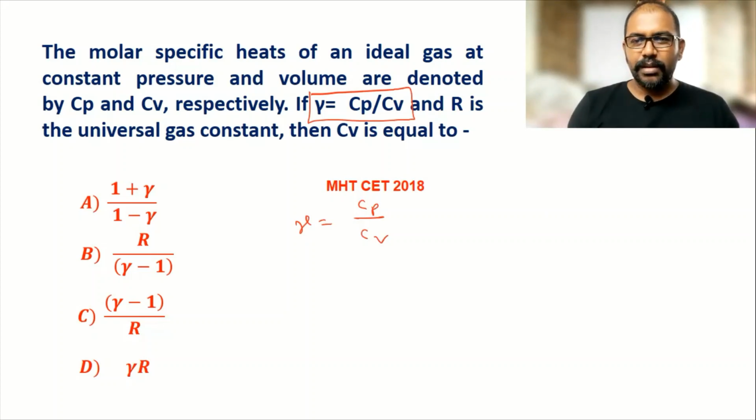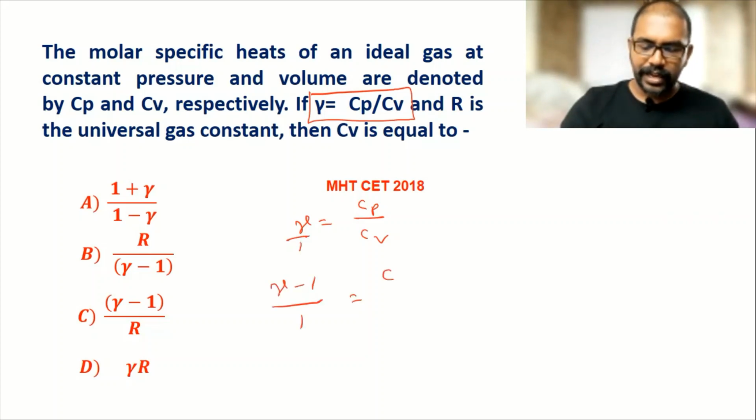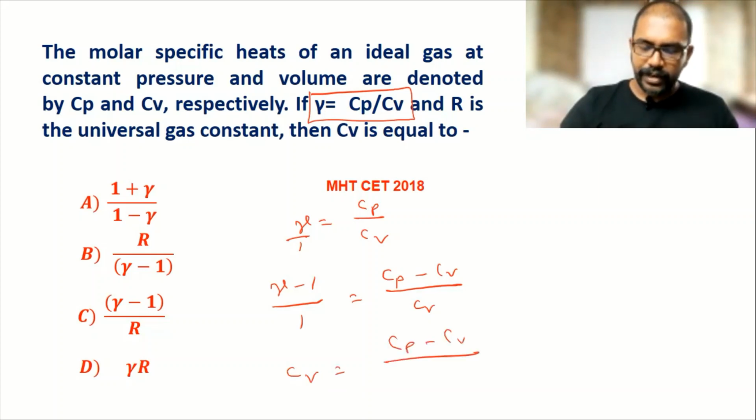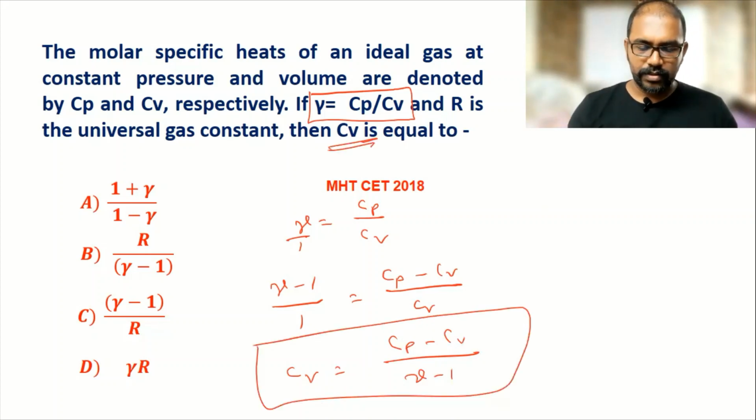So here some mathematics we have to use. So I can do one thing here. I can write this formula like gamma by 1. So I can write gamma minus 1 divided by 1. In a similar manner, we can write Cp minus Cv by Cv. This is a mathematical arrangement. So we get this, and by using that, Cv is equal to Cp minus Cv divided by gamma minus 1. So this is specific heat at constant volume.